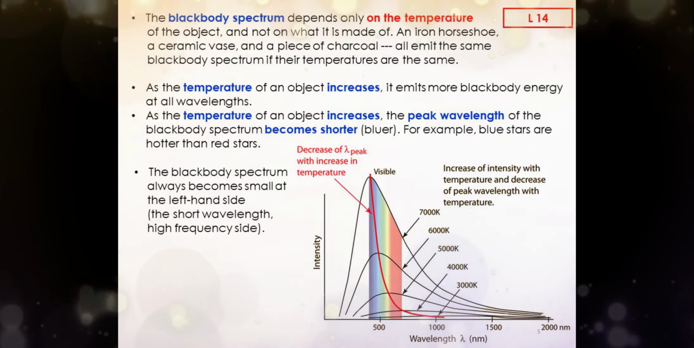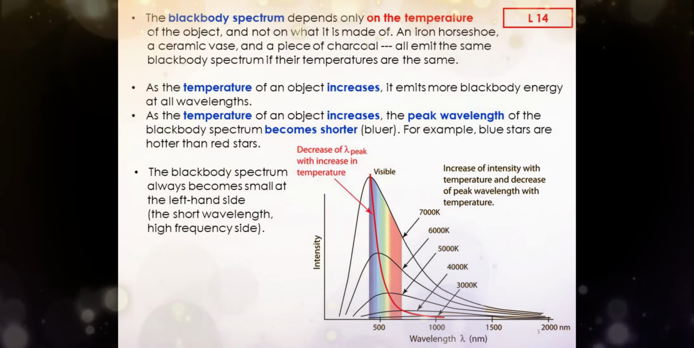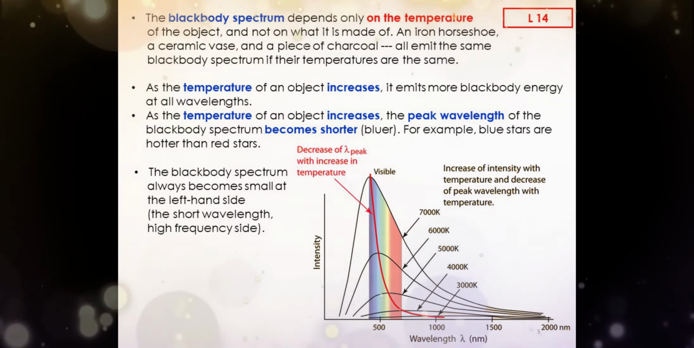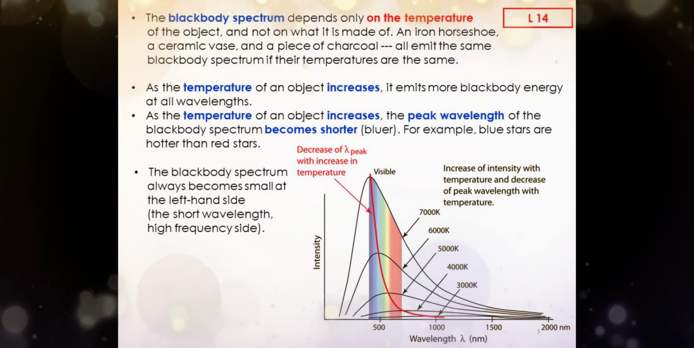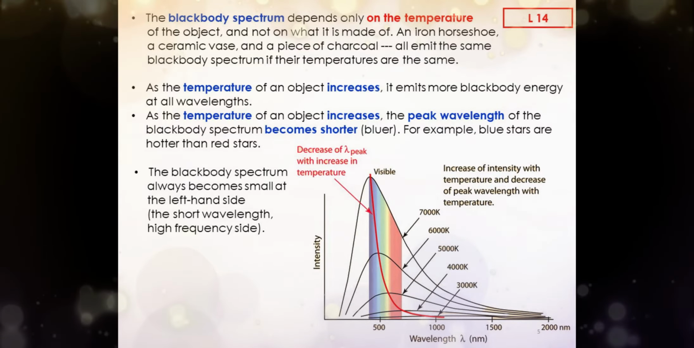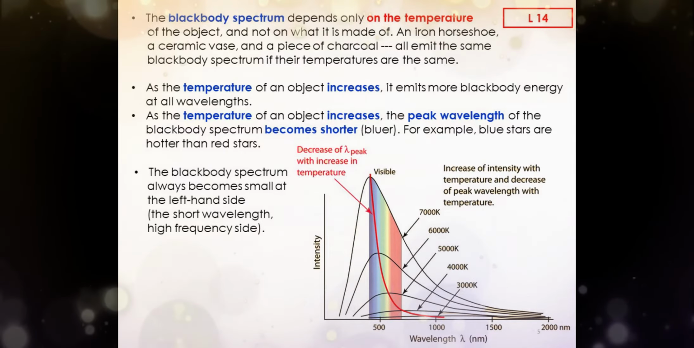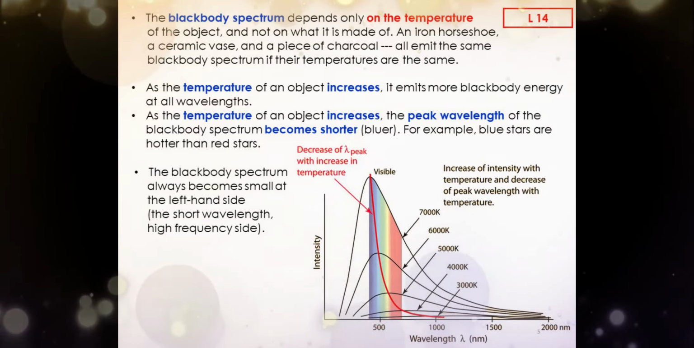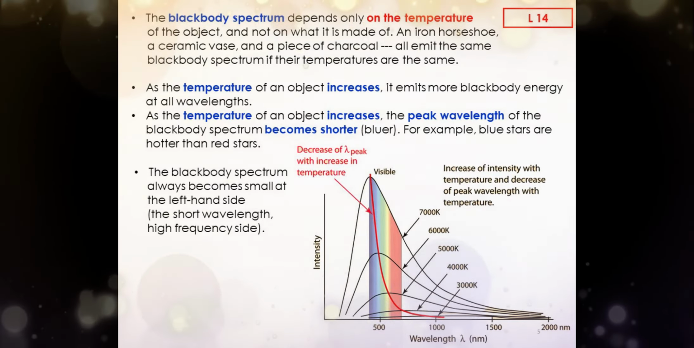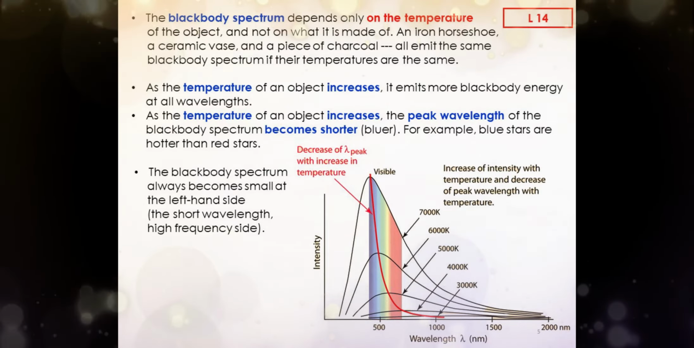An iron horseshoe, a ceramic vase, and a piece of charcoal all emit the same blackbody spectrum if their temperatures are the same. 6. As the temperature of an object increases, it emits more blackbody energy at all wavelengths. As the temperature of an object increases, the peak wavelength of the blackbody spectrum becomes shorter, bluer. For example, blue stars are hotter than red stars. The blackbody spectrum always becomes small at the left-hand side, the short wavelength, high-frequency side.